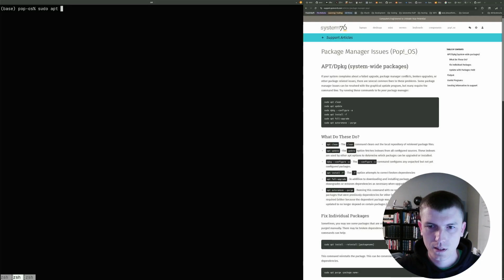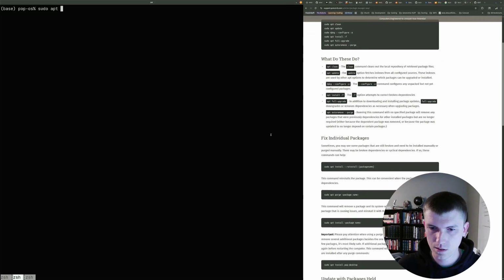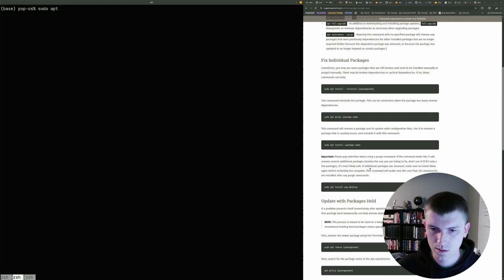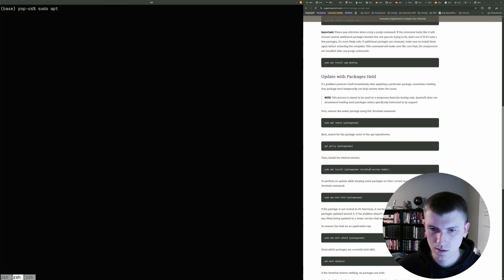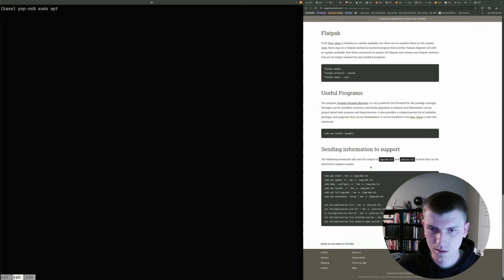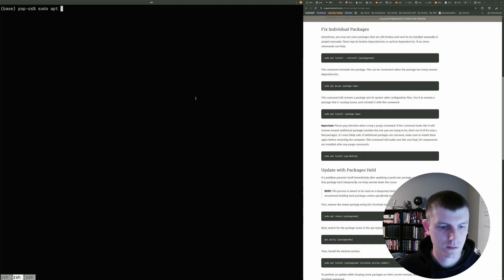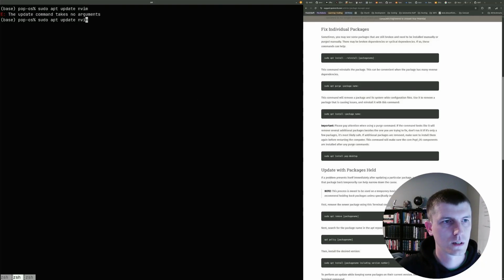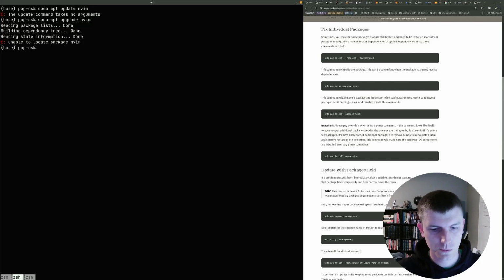Sudo apt. Let's see, fix individual packages, reinstall. I just want to update. I thought there was an update. I don't use Flatpak. What? Is there not update NVim? Oh. Is it upgrade? Nope. Unable to locate package. Oh, I didn't install NVim this way then.